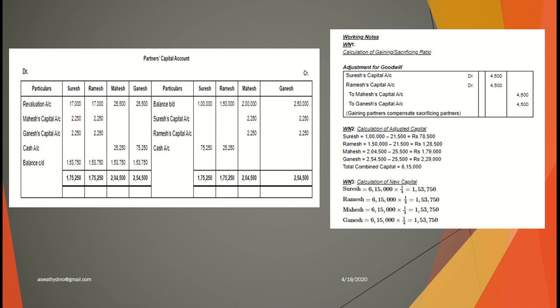Suresh capital account debit side 4,500 should come from Mahesh capital account 2,250, from Ganesh capital account 2,250. Okay, and for Ramesh also together it should be 4,500, Mahesh 2,250, Ganesh 2,250. Sorry, it's not 2,500, it's 2,250, together it is 4,500 for Suresh and for Ramesh. And here Mahesh and Ganesh, credit side, Mahesh and Ganesh credit side 4,500.